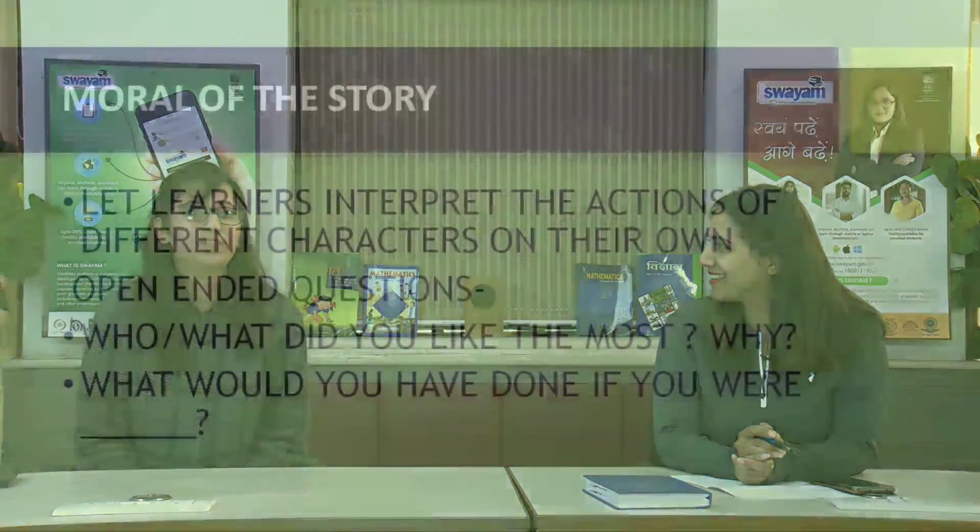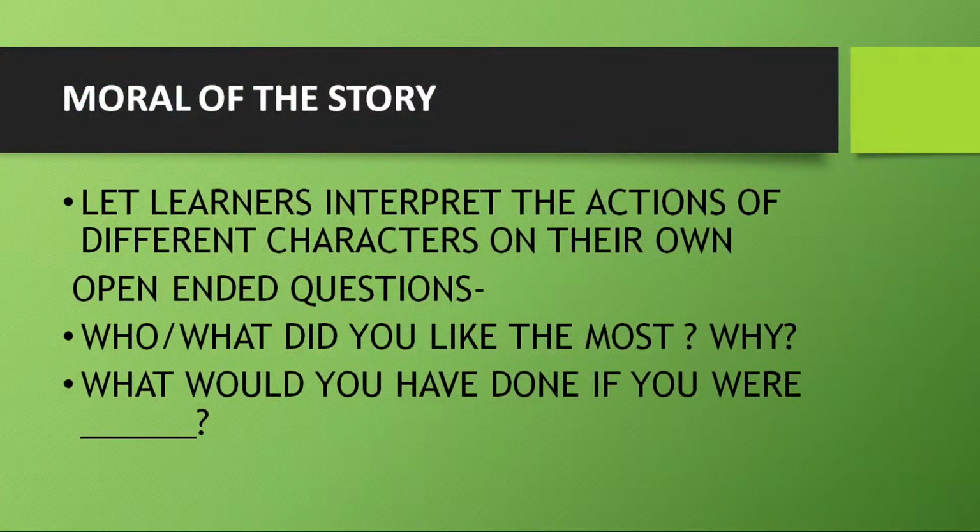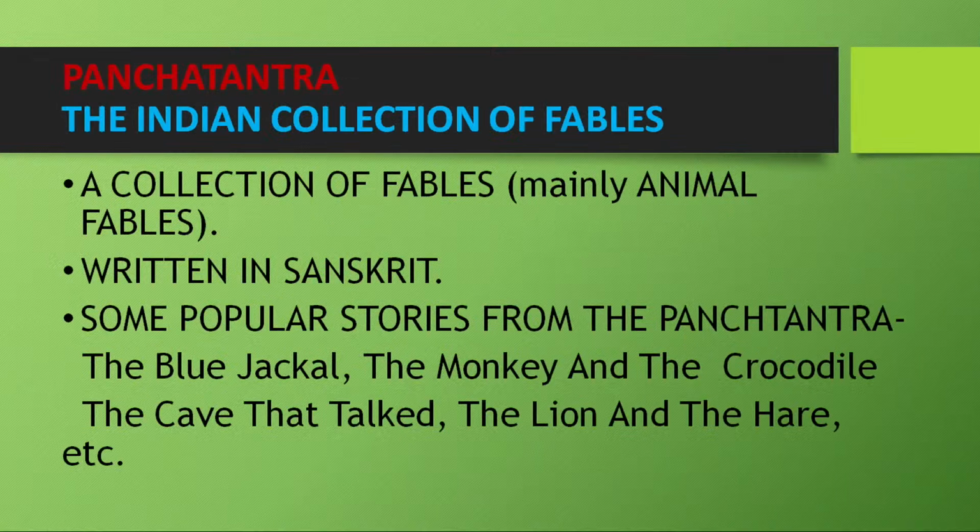Okay. And they are mostly beastly fables, and that means animals are the main characters there, right? And I'm sure many of you must have listened or read some of these fables at least. So this collection is known as the Panchtantra, very famous, very popular. I don't think there are people who haven't heard stories from Panchtantra in one form or the other.